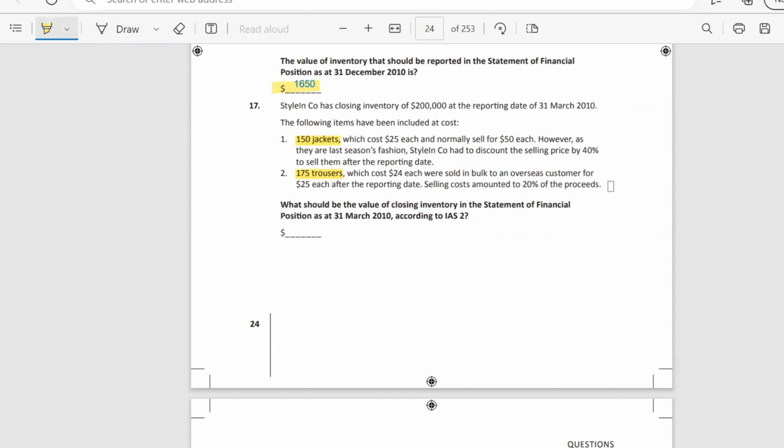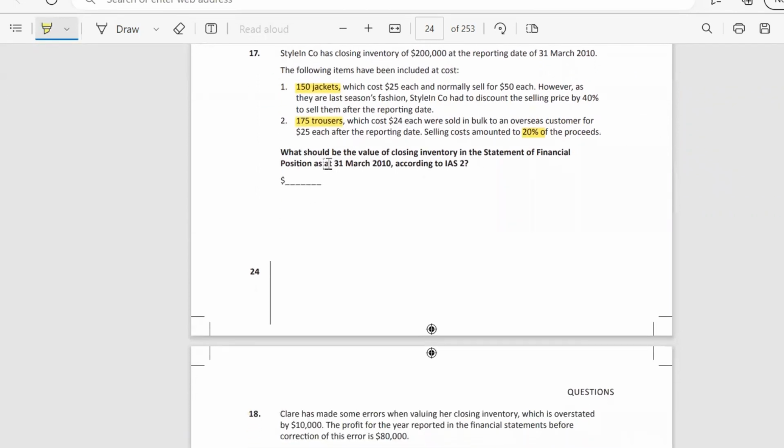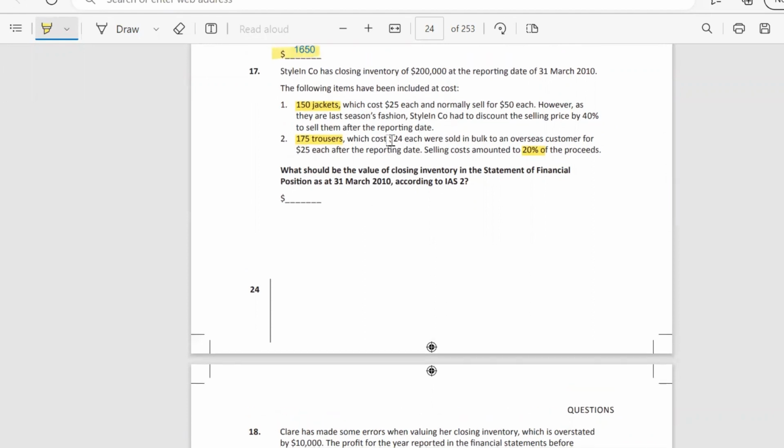And selling costs amounted to 20% of the proceeds. So the question is, what should be the value of closing inventory in the statement of financial position at 31st of March according to International Accounting Standard 2?